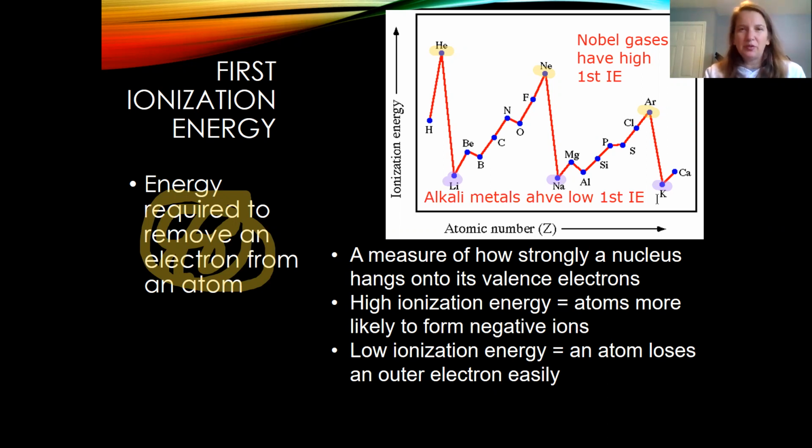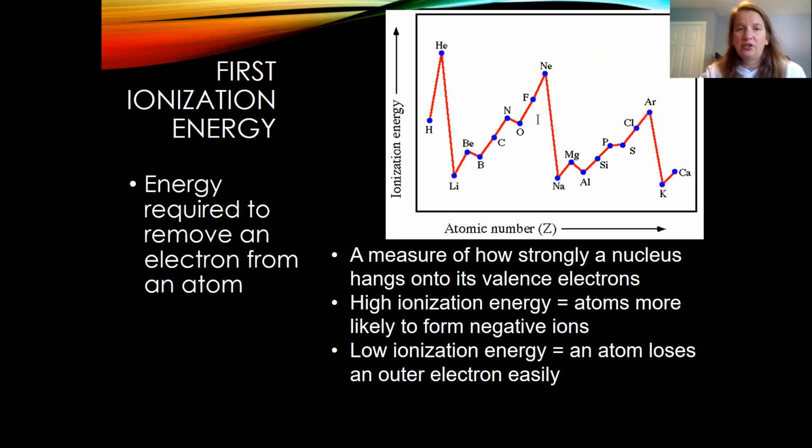And remember, when we were talking about the groups and families, we said that the alkali metals were the most reactive metals. And that was the trend for metal reactivity. It increases going to the left. These ones are the most reactive metals because they have a very low first ionization energy. It doesn't take a lot of energy to remove an electron. So higher first ionization energies tend to be those ones that are going to have to gain electrons. And they're going to form negative ions. The ones that have lower first ionization energies tend to lose their electrons easier. And so they're going to have a low first ionization energy, meaning it doesn't take a lot of energy to remove the electrons.